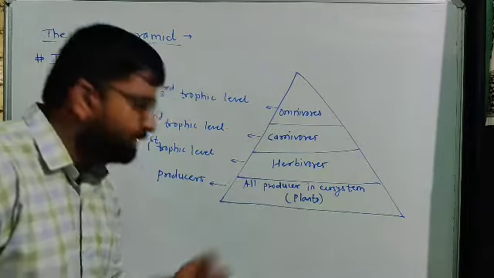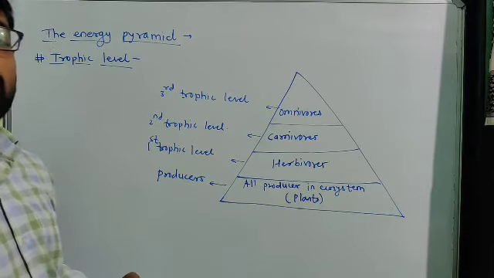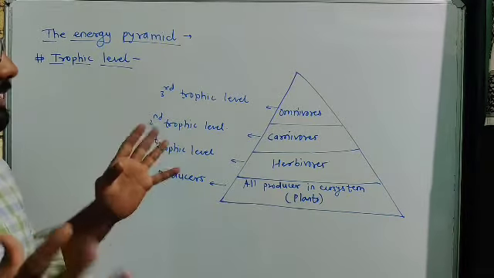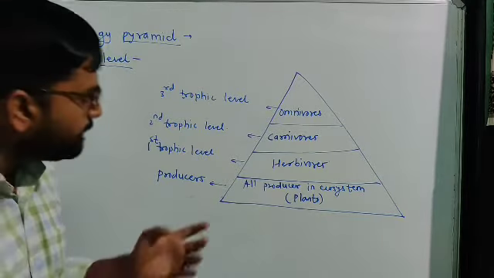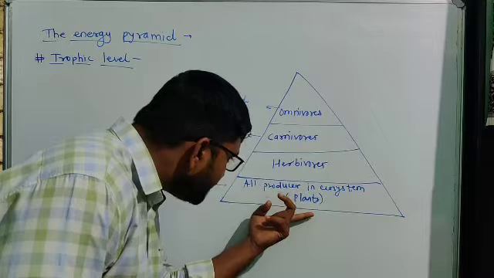At the base we put all the producers. On that base all other living organisms get their energy. So all these producers, the plants in the ecosystem, are present at the bottom.